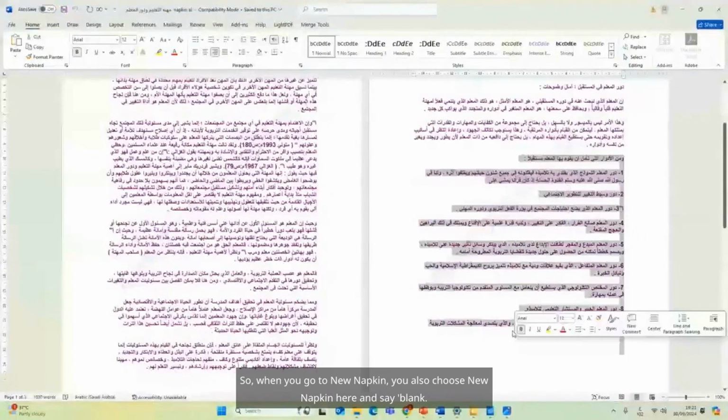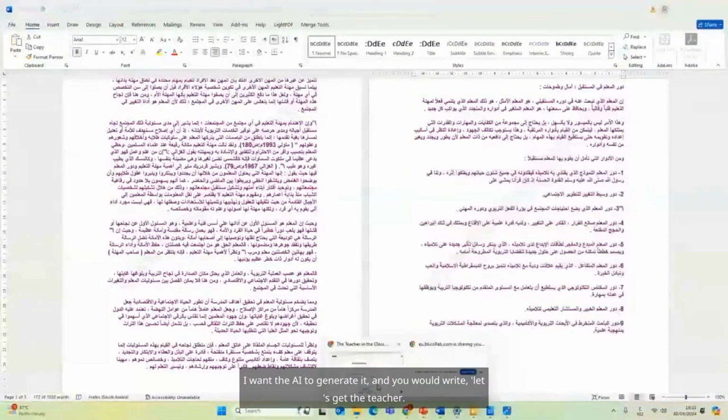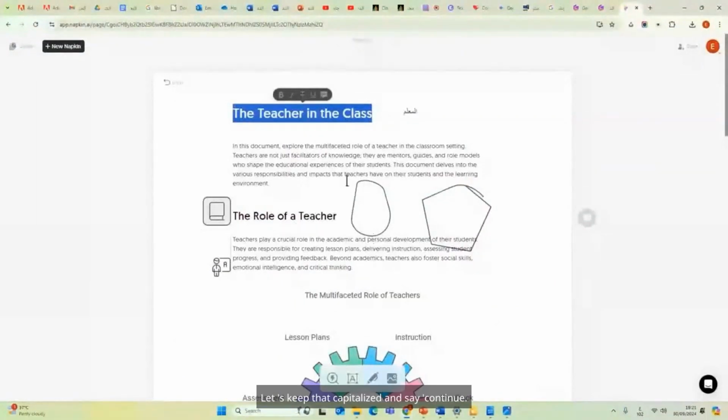So when you go to New Napkin, you also choose New Napkin here and say blank. Let's stick with New Napkin and tell it draft with AI. I want the AI to generate it, and you would write, let's get the teacher. Let's keep that capitalized and say continue. Here, it starts. So this is just an example. It's working, and it shows the teacher role. It's creating it now, and it takes some time. God willing, it will produce the content.